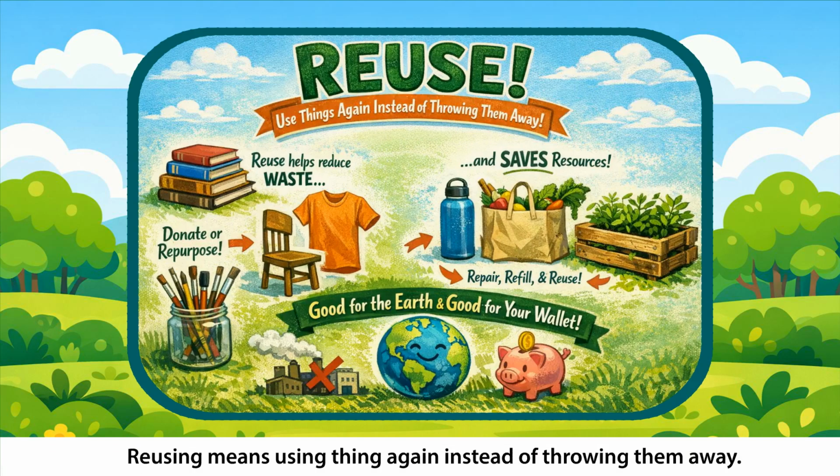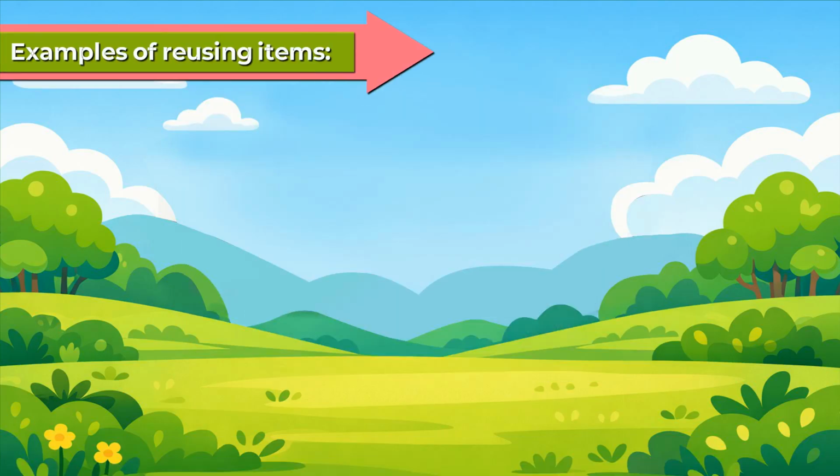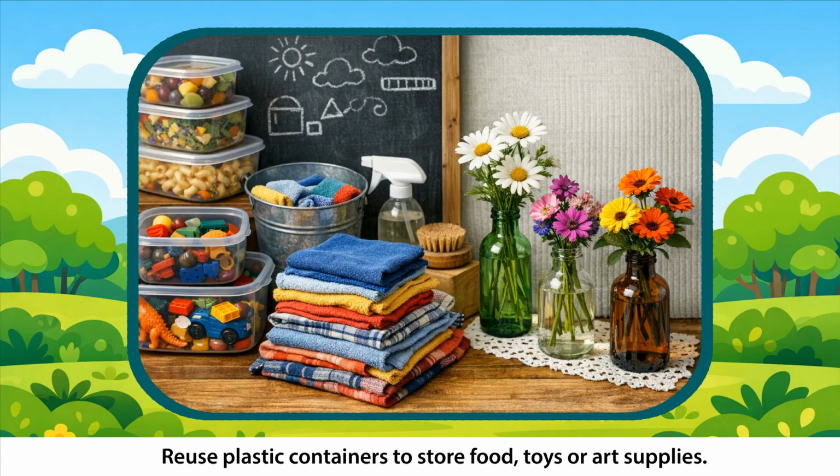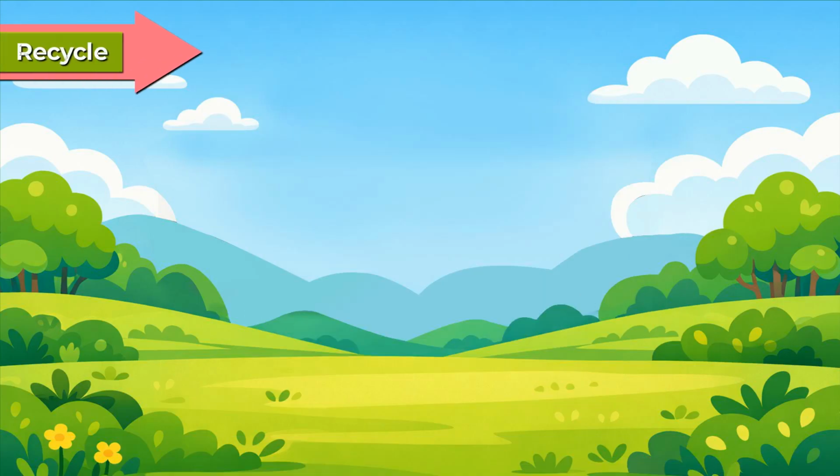Reuse. Reusing means using things again instead of throwing them away. This helps reduce waste and saves resources. Examples of reusing items: Reuse plastic containers to store food, toys, or art supplies. Turn old clothes into cleaning cloths. Use old glass bottles as flower vases.